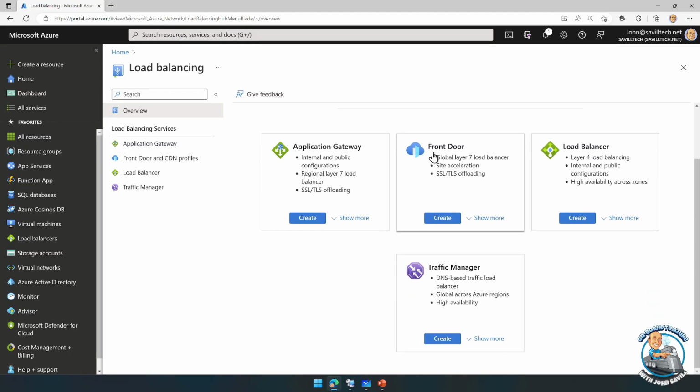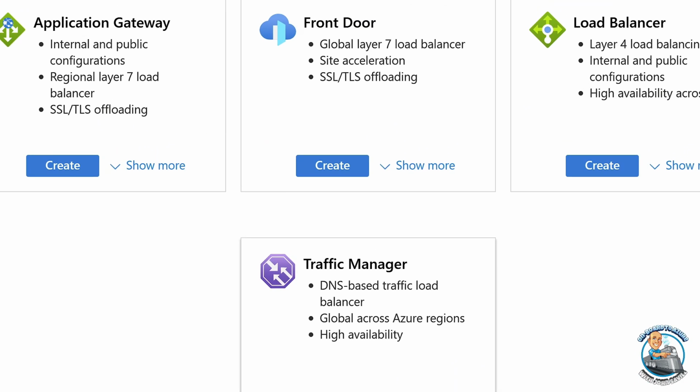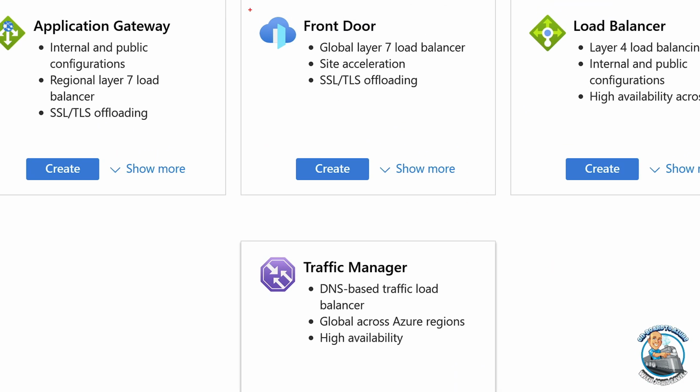Now, ignore Front Door and ignore Traffic Manager. These services, we're not really going to talk about here. We talked about them more in resiliency. But they are global services. Front Door and Traffic Manager will distribute between instances of some regional service. I want to focus on App Gateway and the load balancer.